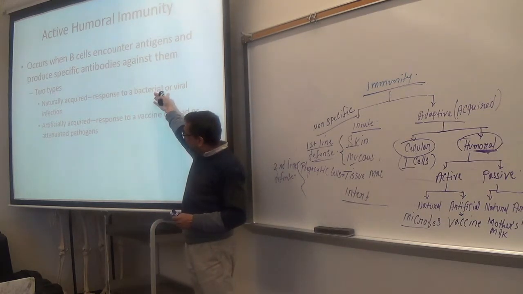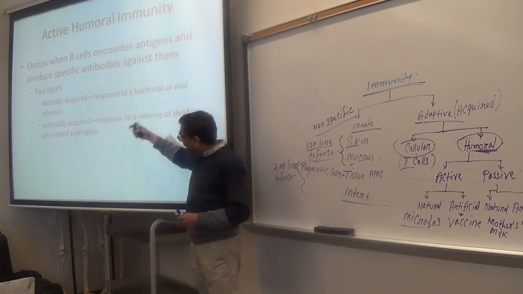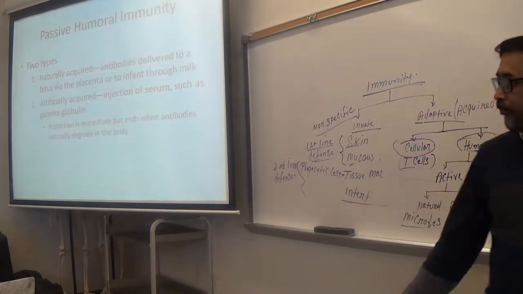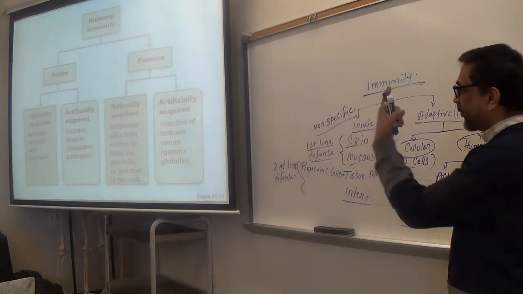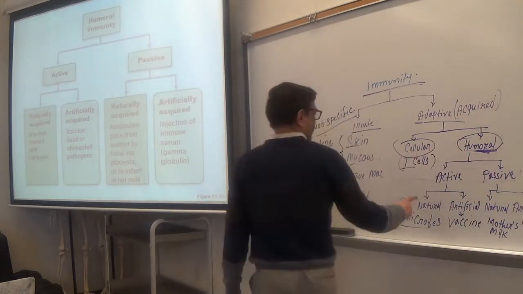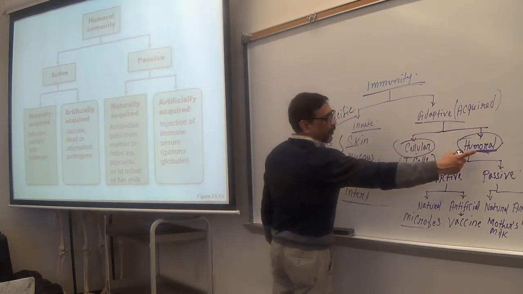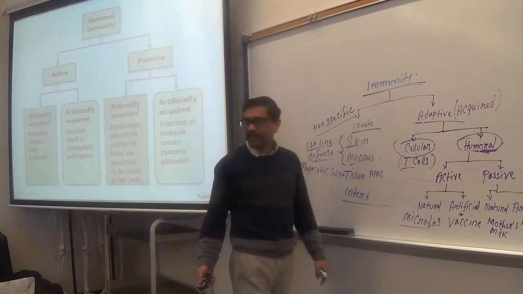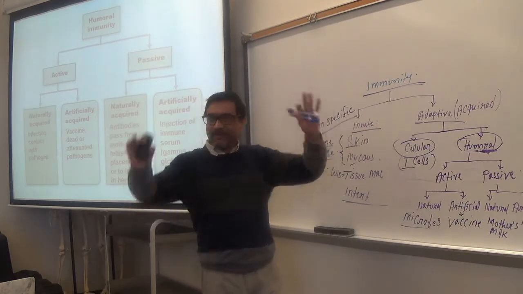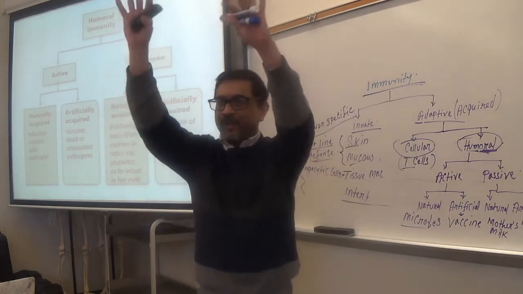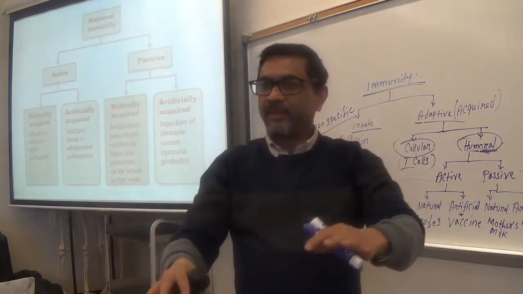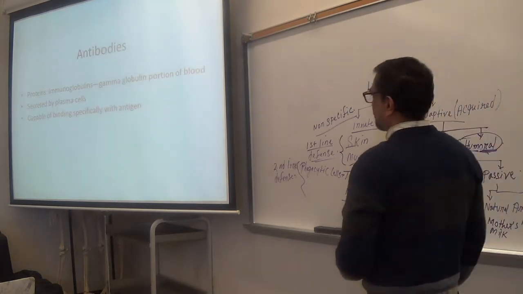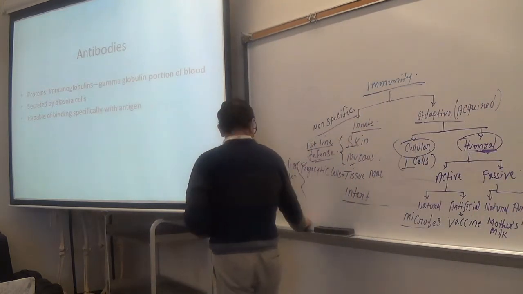Active and passive, and both could be natural or artificial. Same thing, you see here, they have started from here: humoral, active, passive, natural, artificial. So in this one, I have shown you the whole thing, how we classify immunity. This is just part of it. Now, antibodies.